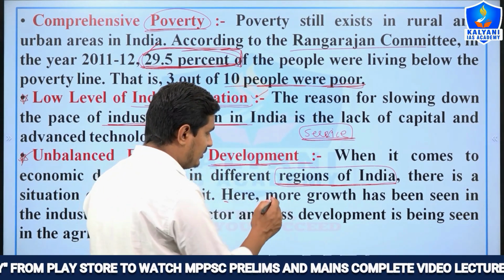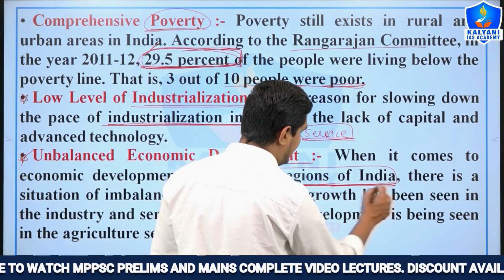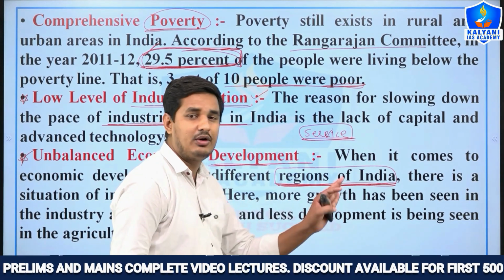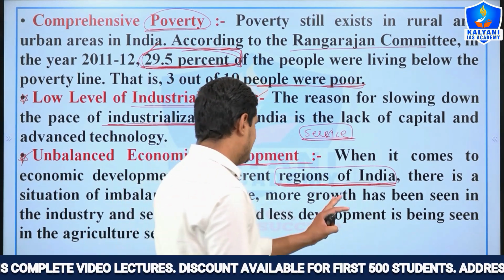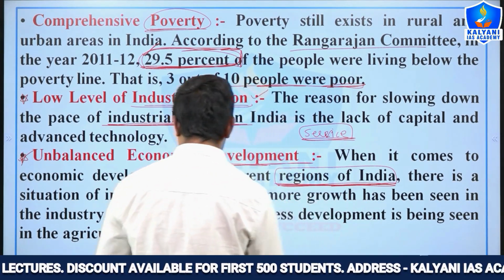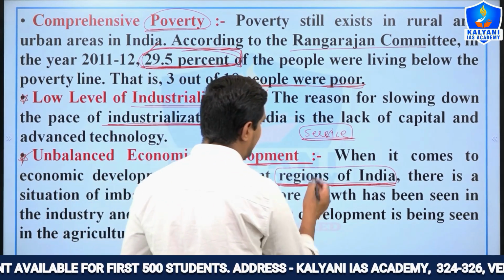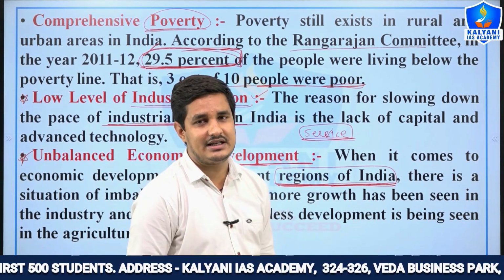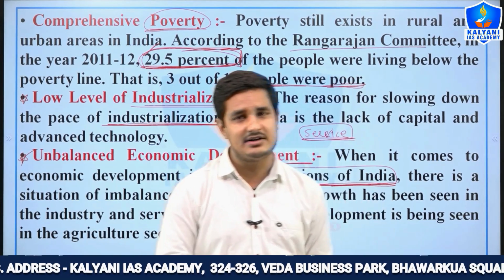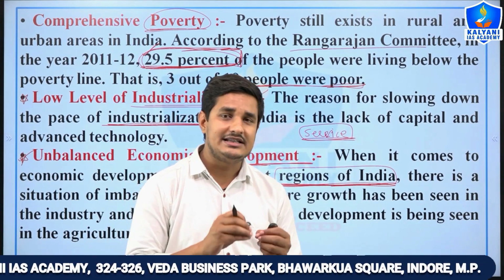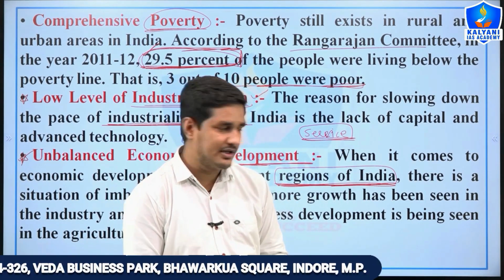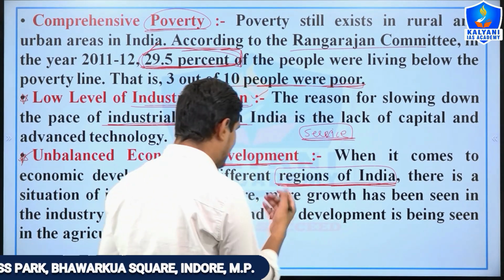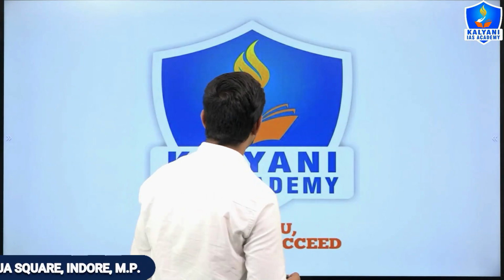Also, the process of development differs from region to region. So it is simple that unbalanced economic development is found in India, because some regions are developed and other parts of the state or country are underdeveloped, or there is little development there, right?